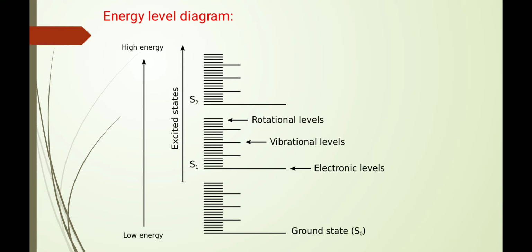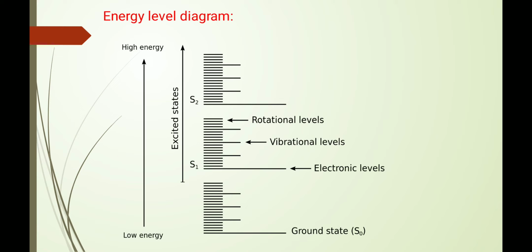First is the electronic level, which is the state of its electronic cloud. Vibrational level is the state of its vibrational motion. Rotational level is the state of its rotational motion.